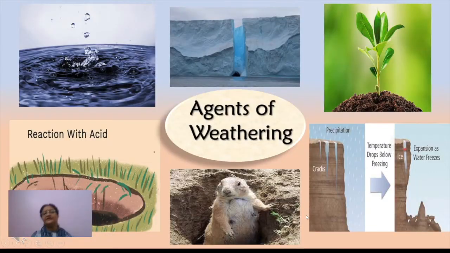Now, weathering has its own agents. What are the factors or agents behind weathering? Weathering can be due to simple variation in temperature conditions. It can be due to living organisms, the animals, birds, human beings, plants and trees.